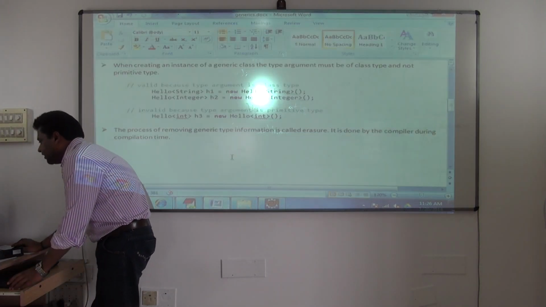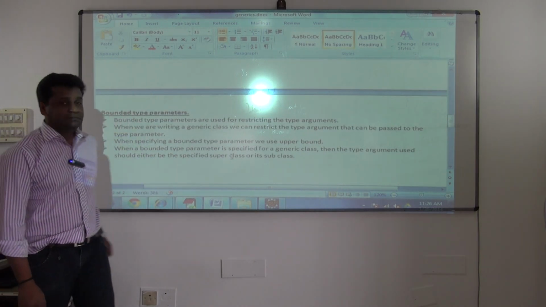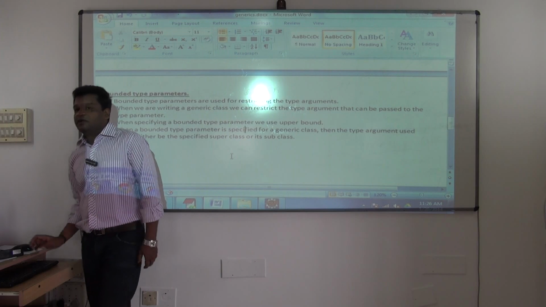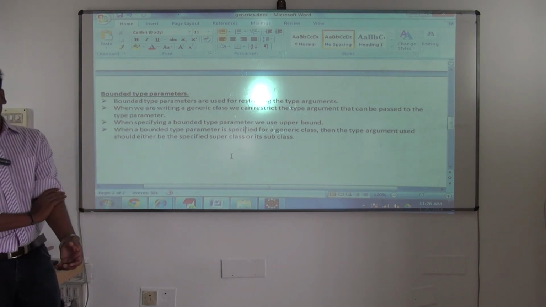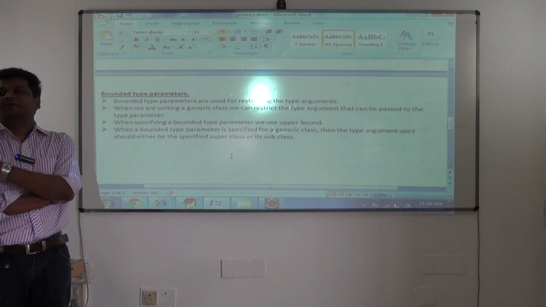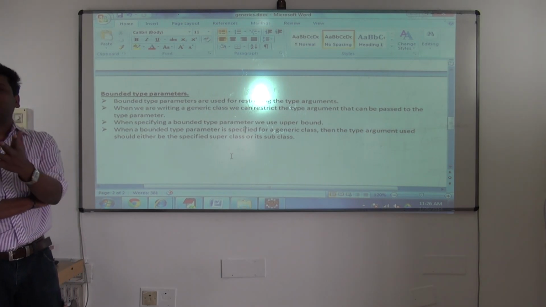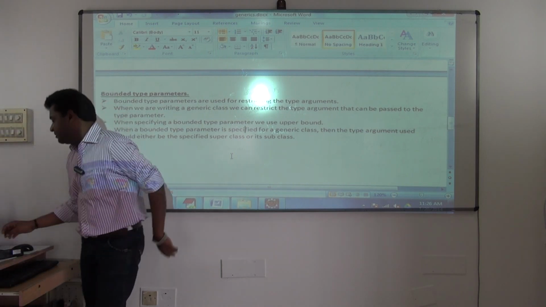Put the next heading, bounded type parameters. Okay, bounded type parameters. Till now, you are specifying the type parameter and you can pass anything as a type argument, no? Yes or no? You can pass anything as a type argument. You cannot restrict. See here.